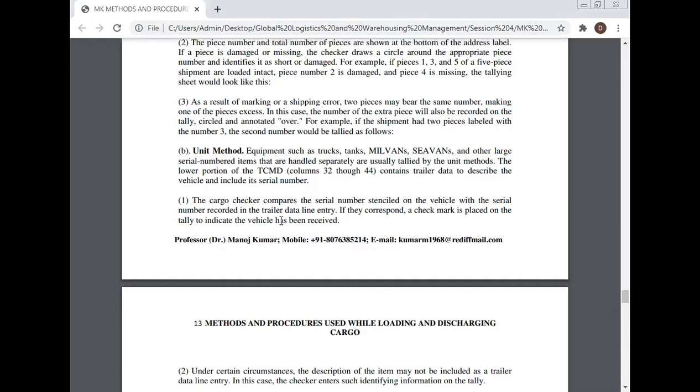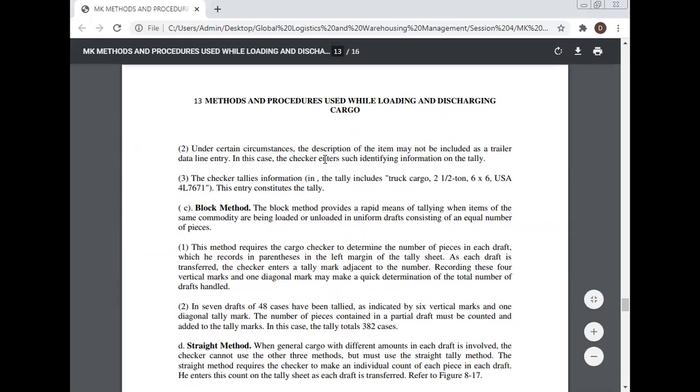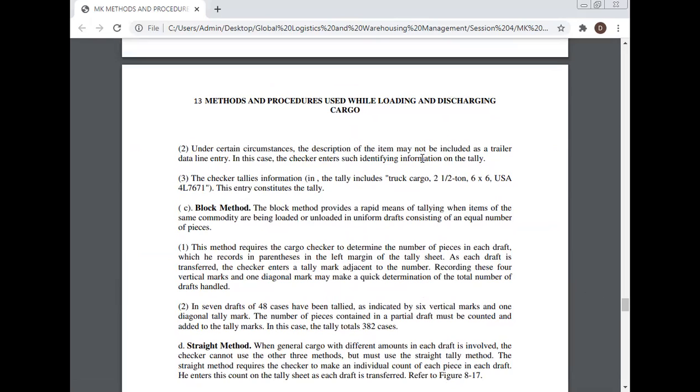If they correspond, a check mark is placed on the tally to indicate the vehicle has been received. Under certain circumstances, the description of the item may not be included as a trailer data line entry. In this case, the checker enters such identifying information on the tally.